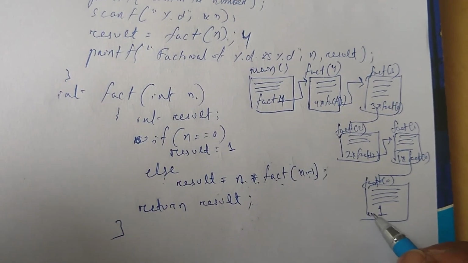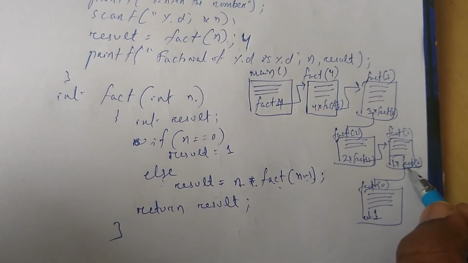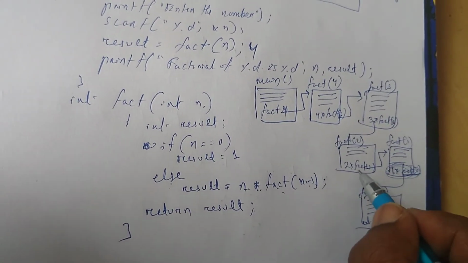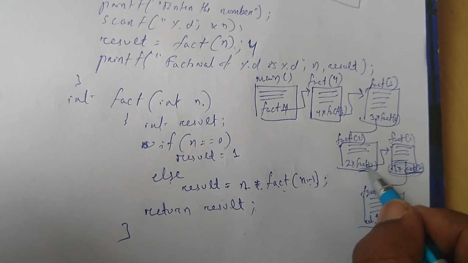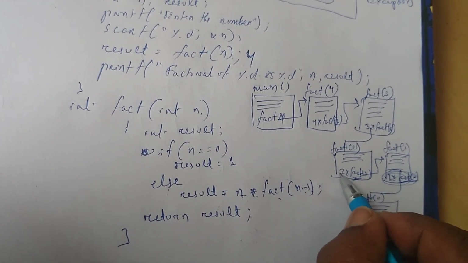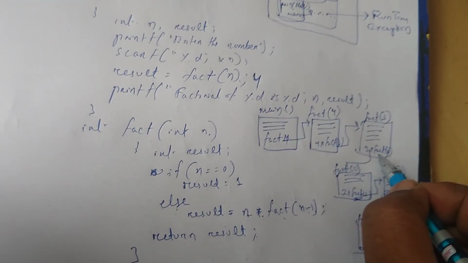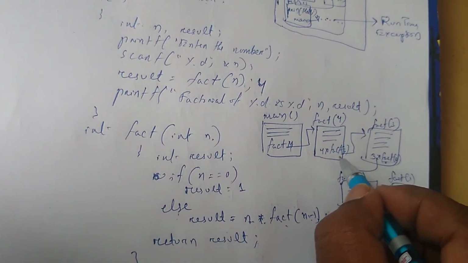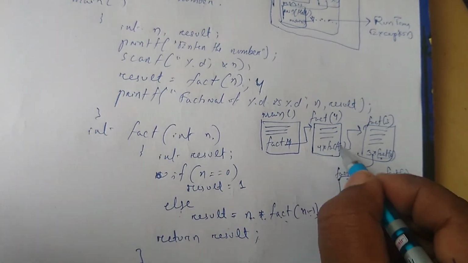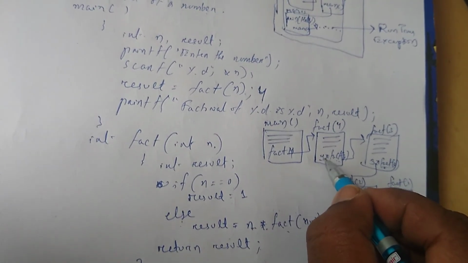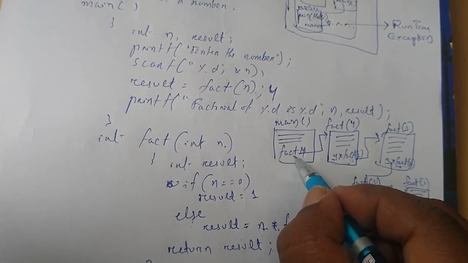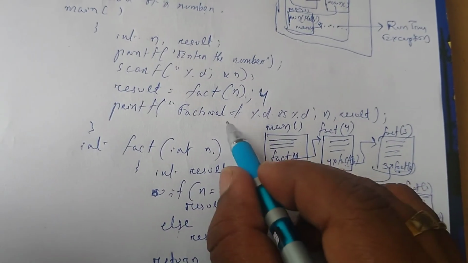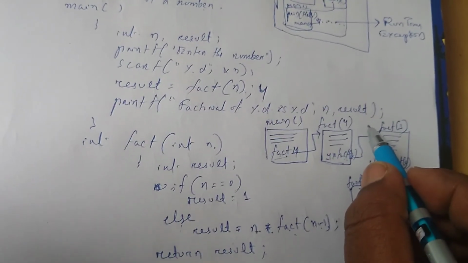Got it? So when result 1 is returned, this value becomes 1. Again this one is calculated, so 1 into 1 is returned to this. Again this value is calculated, this is 1, so 1 into 2 is returned to here. Again 2 into 3, 6 is calculated, so 6 is returned to here. Again 6 into 4, 24, so 24 is returned to here. That means the entire main function completes after printing the value, that is 24.